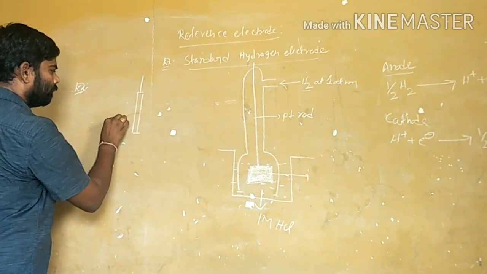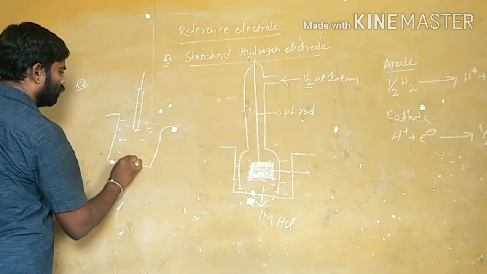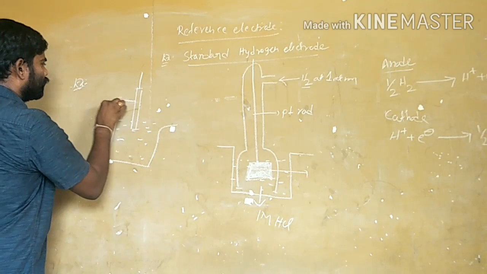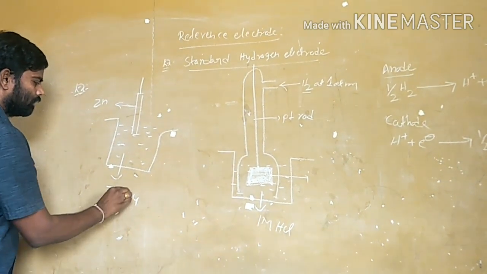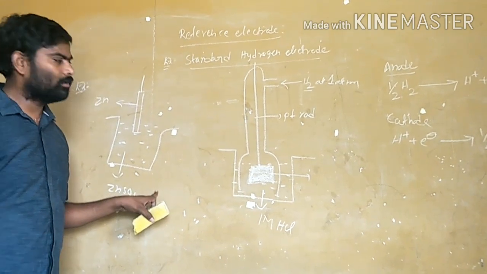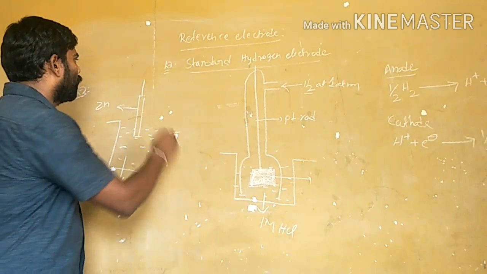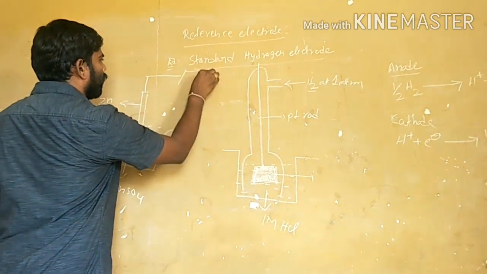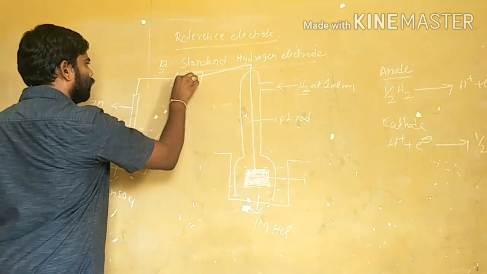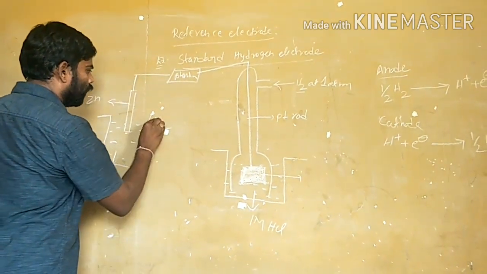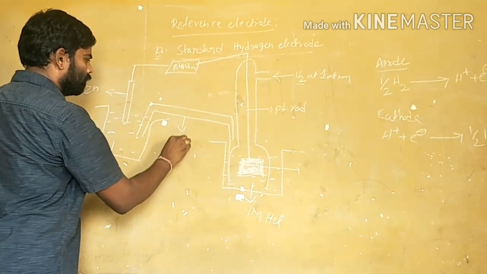If we take the zinc electrode here, this is a zinc rod dipping in zinc sulfate solution. This is the half-cell reaction. This is also the standard hydrogen electrode. These two are combined with a potentiometer. This is a potentiometer, and here we are using a salt bridge.